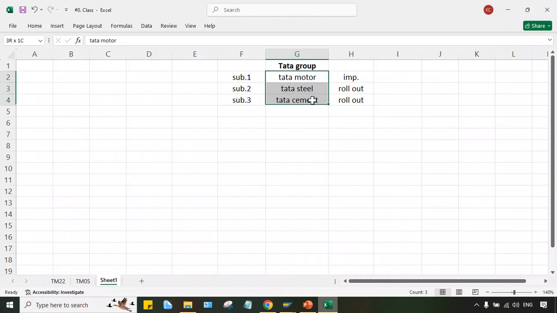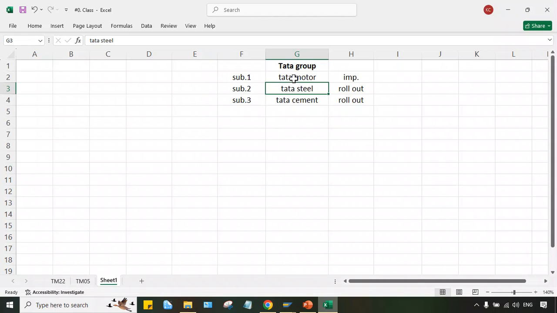So multiple common master data will be there, and that can be shared by these company codes. Apart from this, certain cross company code transactions get posted from Tata Motor to Tata Steel, or Tata Steel to Tata Cement, or Tata Steel to Tata Motor, isn't it?